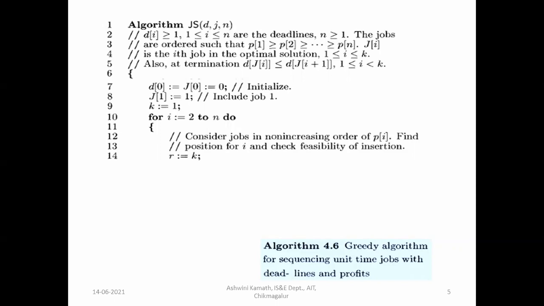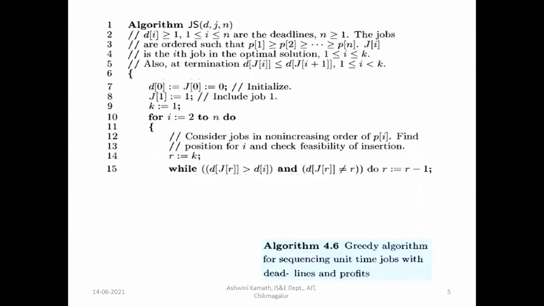So initially let us consider R is equal to K. So K is equal to 1 here. Initially R is equal to K. Now for checking the position of this R, we have to consider if deadline of J of R is greater than the deadline of ith job.